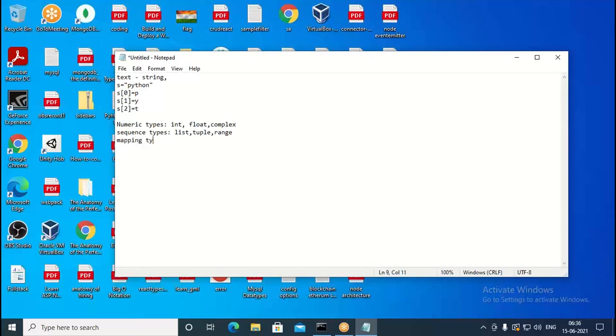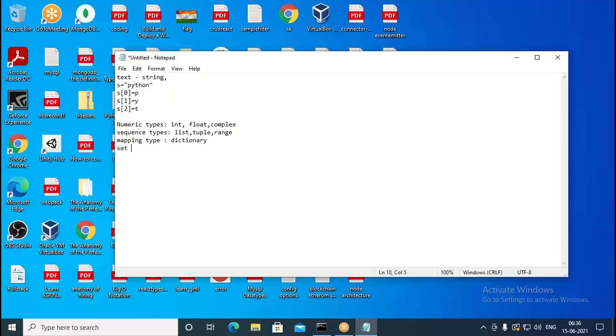So mapping type is nothing but you have a key and you have a value. That is nothing but a dictionary. We have a dictionary type of data in which you save data using key and value. For every key, there is going to be a value, and keys should not be duplicated. That is called mapping type of data. It is a dictionary, so we use a dictionary for that purpose.